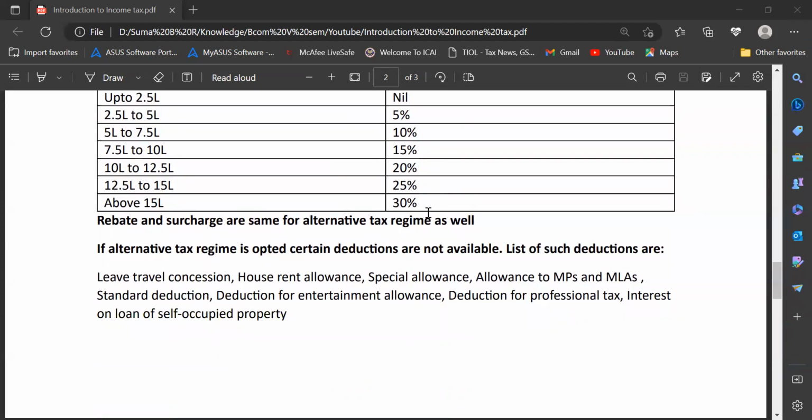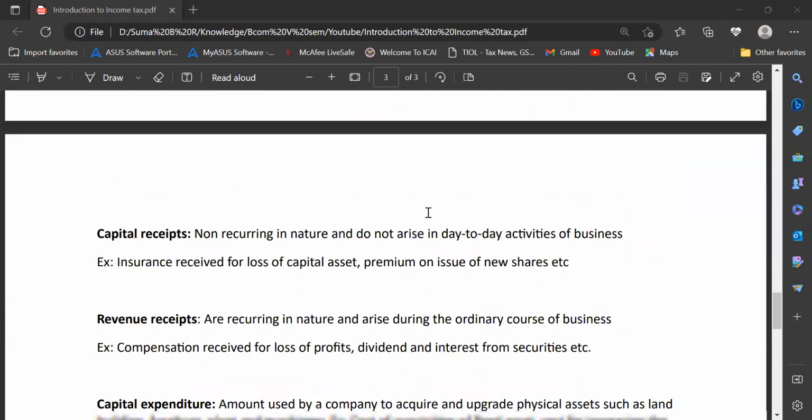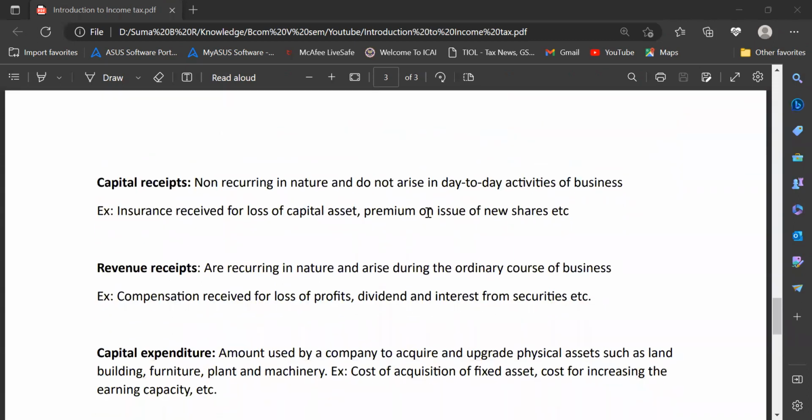Now, there is something called capital receipt. What is a capital receipt? This is non-recurring in nature, and it won't arise in the ordinary course of business. For example, if you have received any insurance on loss of a capital asset, that will be called a capital receipt. Or if there is any premium on issue of new shares or debentures, it is called a capital receipt.